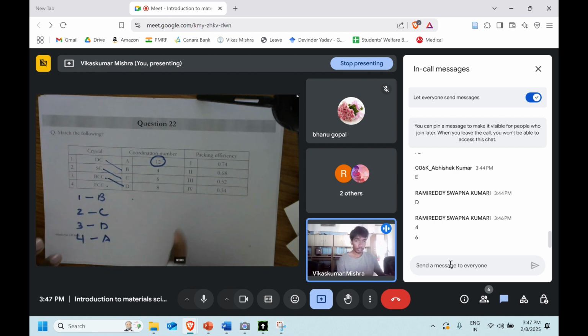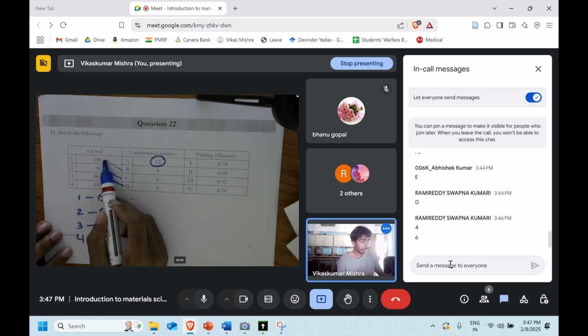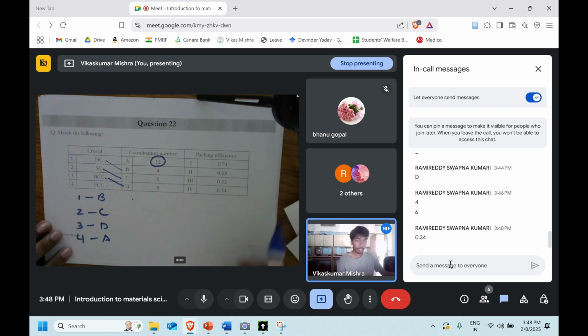Now, let's talk about the packing efficiency. If we talk for the diamond cubic, it will be which one? 0.34, right? So it's going to match with the 4. See, we just now discussed that diamond cubic has the structure of FCC, right? But on top of that, it also has some additional atoms at the body diagonals. A total of 4 additional. So one might think that since it has more atoms than the FCC, it will have more packing fraction, packing efficiency also. But that is not the truth. We can see that it's only 0.34.